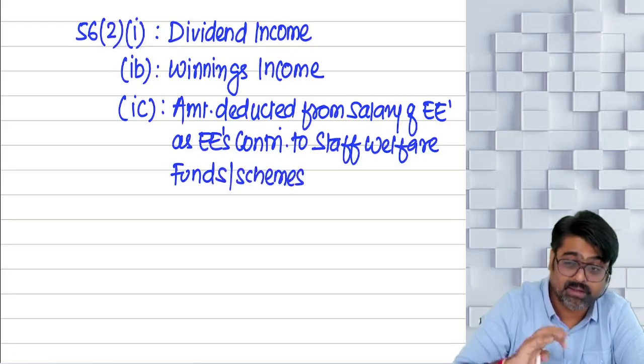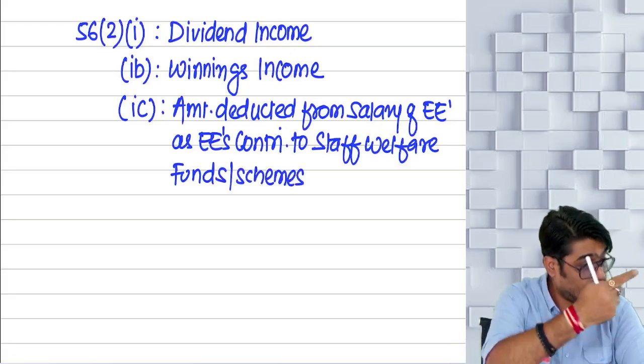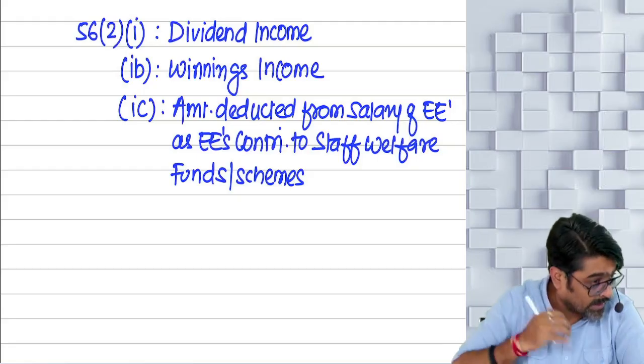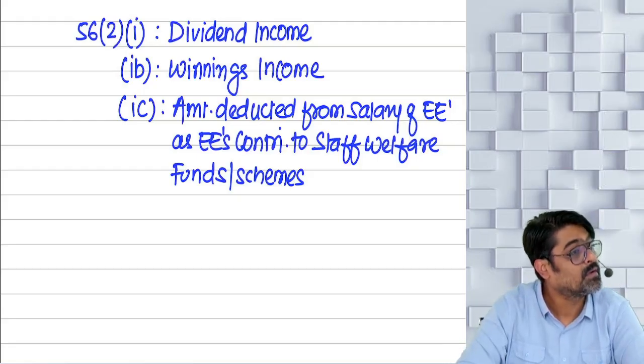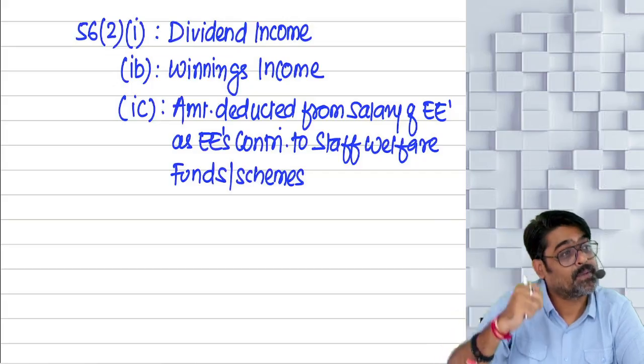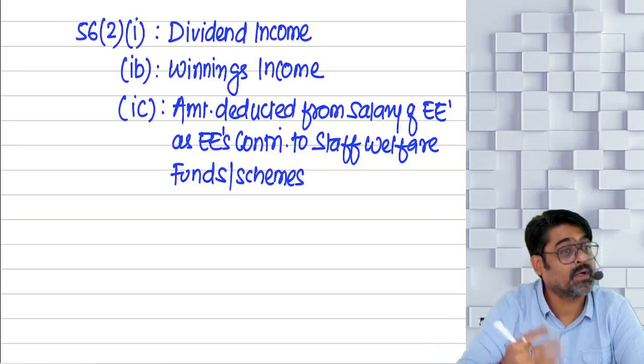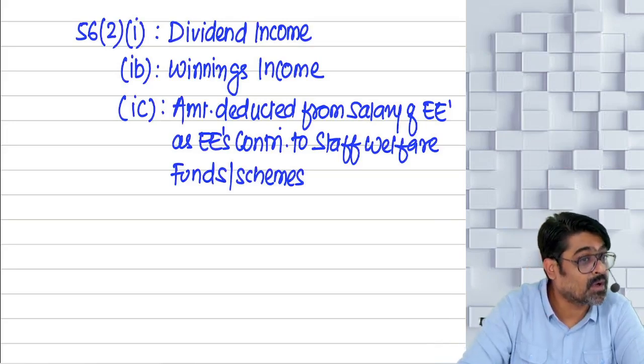So you are deducting some amount out of the salary of your employee. As your employee's contribution, you are deducting that amount and keeping it with yourself. That amount is your income. If you have deducted that amount in the course of your business or profession, that will be your income under the head PGBP. But what if you are not doing any business or profession? You have not deducted that amount in the course of your business or profession.